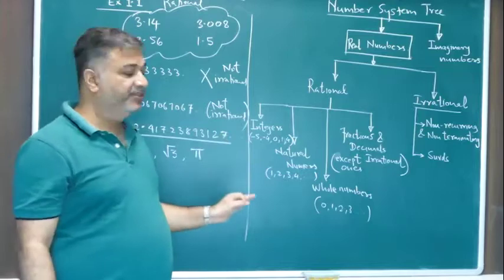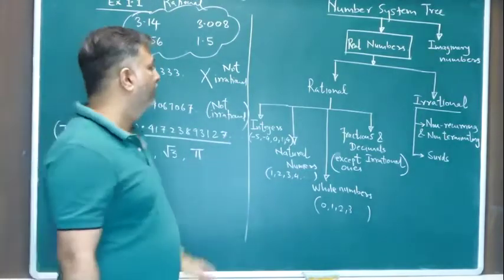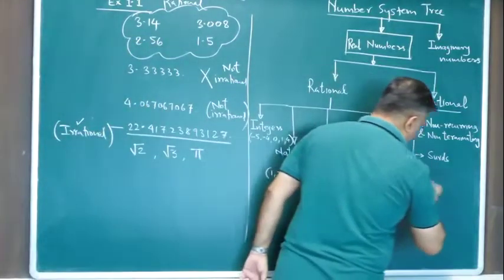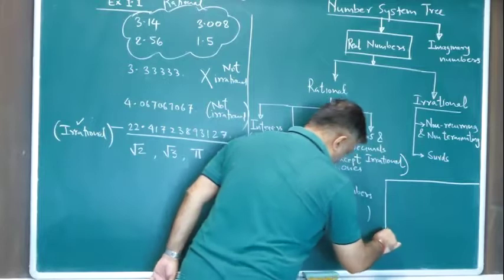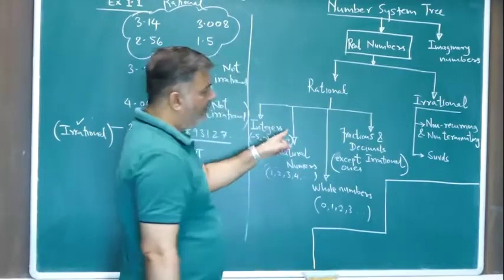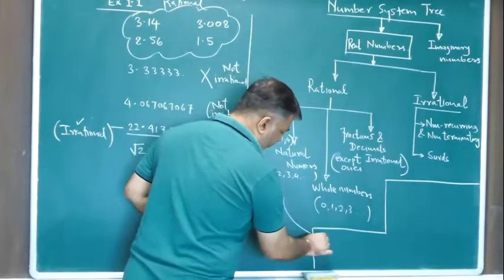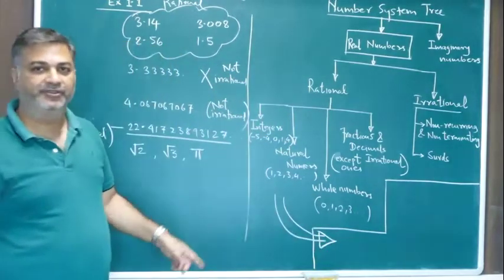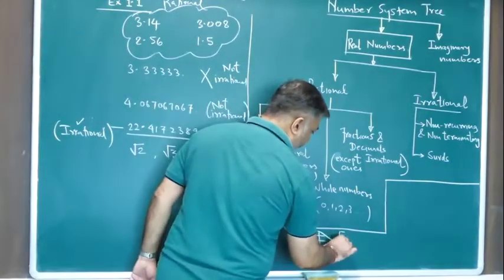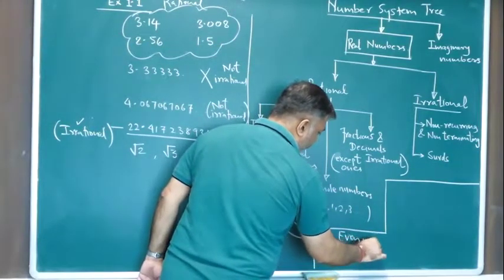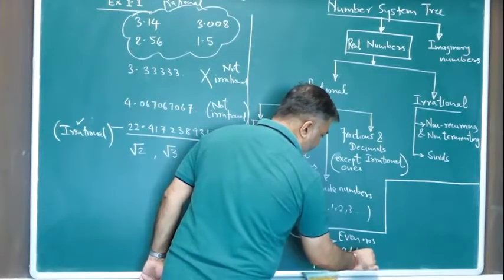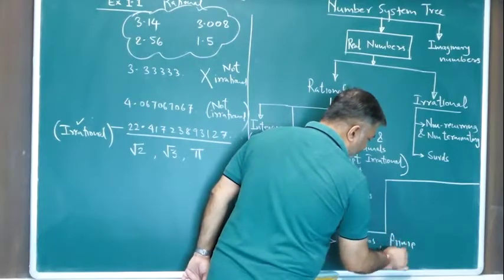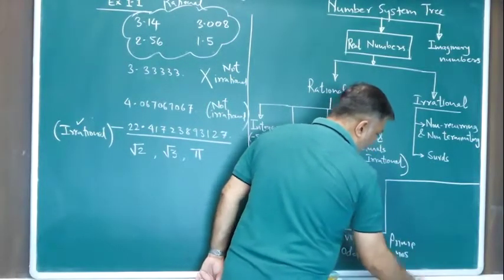Now apart from this number system, you have a few more things, like what do you mean by an even number? So another type, which belongs to the rational part only. In rational we have a few more types: even numbers, odd numbers, prime numbers.